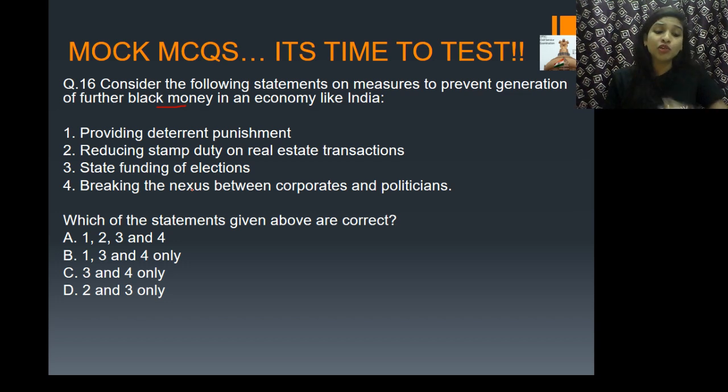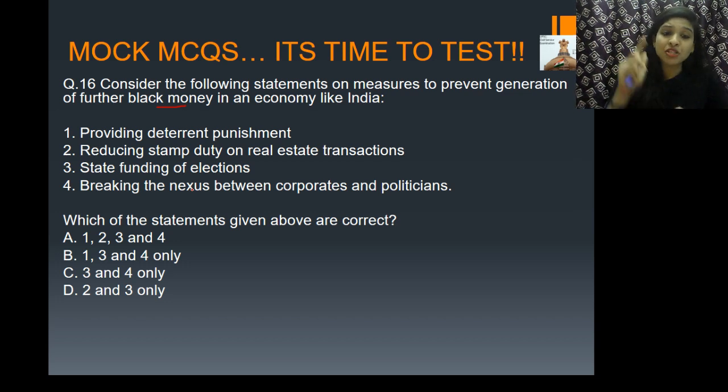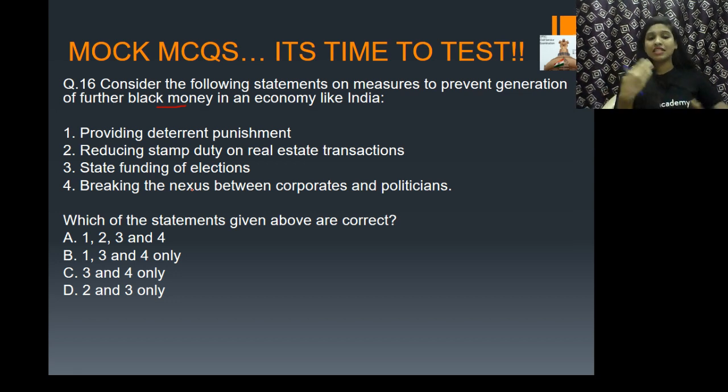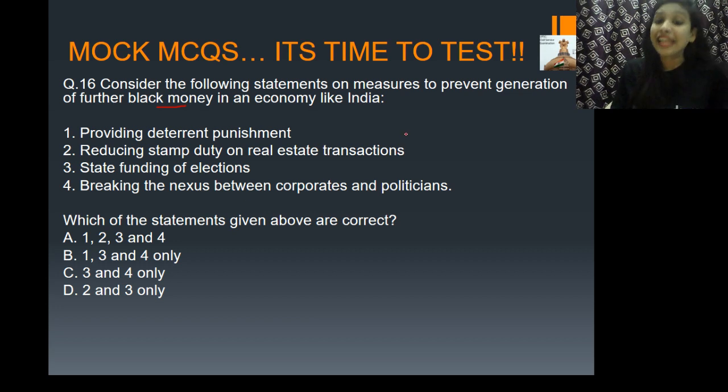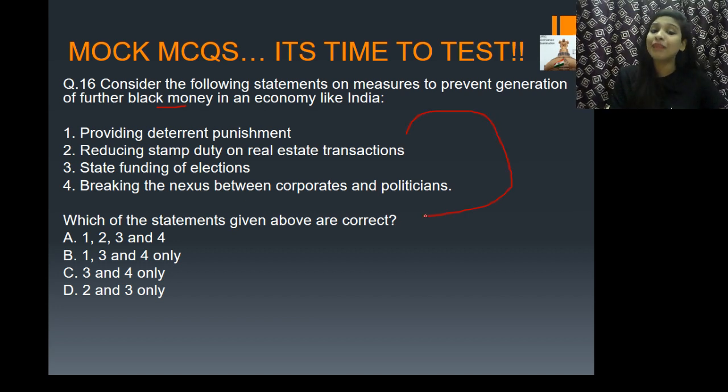So which measure do you think, guys? Option number A tells 1, 2, 3, 4 all are right. B tells 1, 3 and 4, C tells 3 and 4 and D tells 2 and 3. So which measures do you think are literally taken to prevent the generation of further black money in a developing economy like India? And we all know that the recent demonetization was literally one such measure. Yeah, to an extent we could prevent it, but we cannot say that completely black money has been stopped, right? But then out of these options, which one do you think is right?